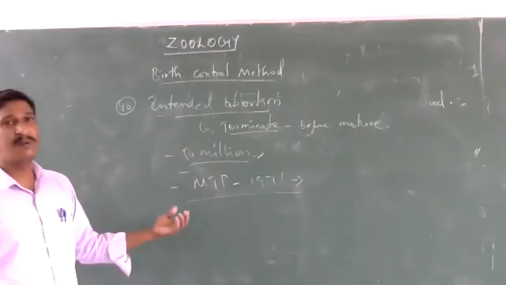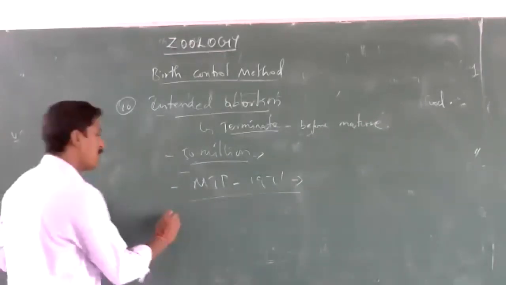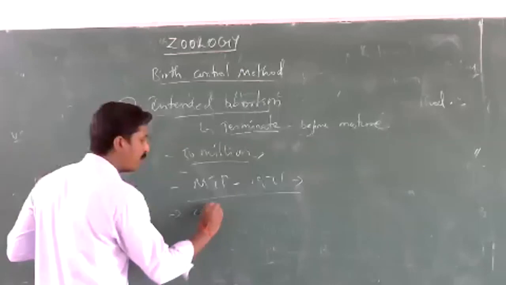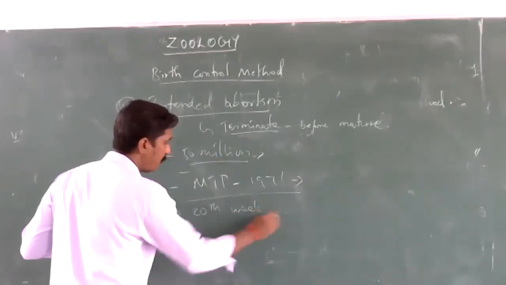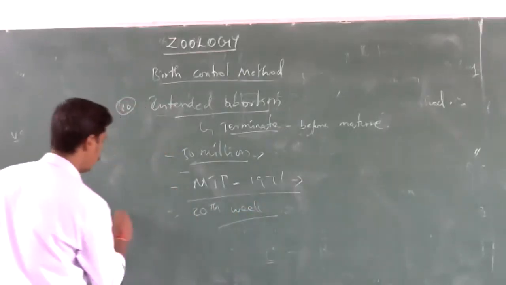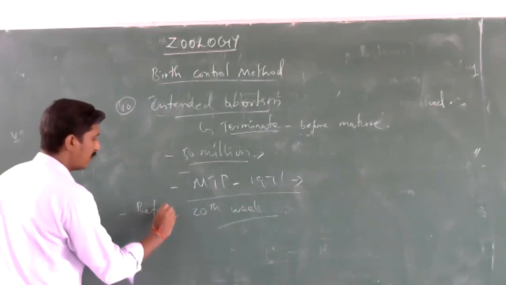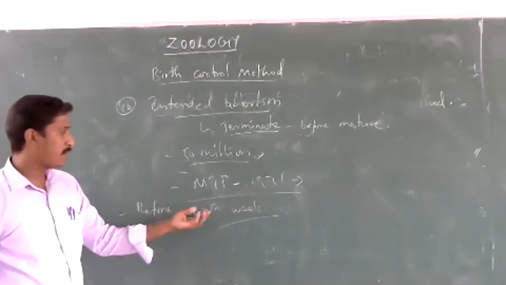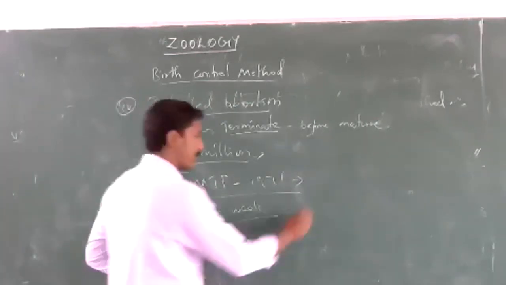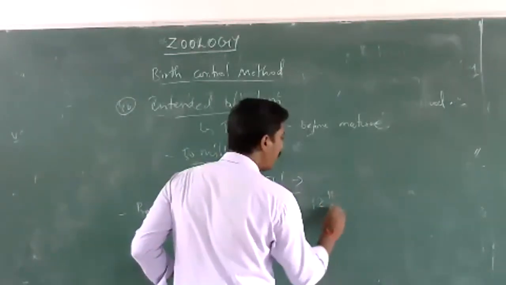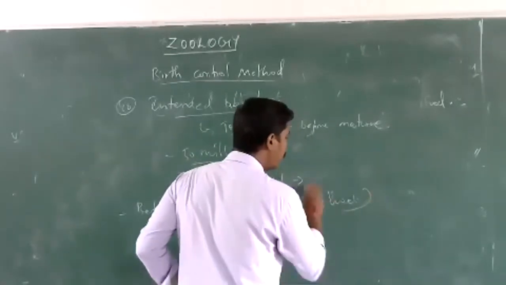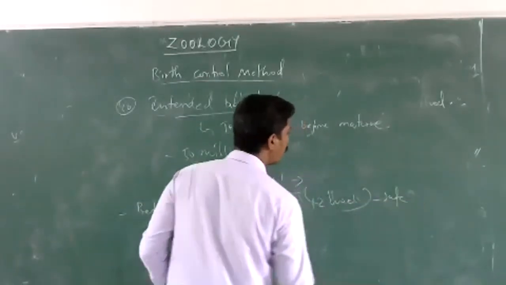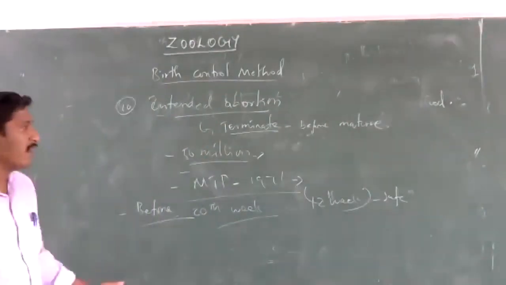Termination of pregnancy mostly happens before 20 weeks of gestation. The first trimester, the first 12 weeks, is safe for termination for the mother's health.